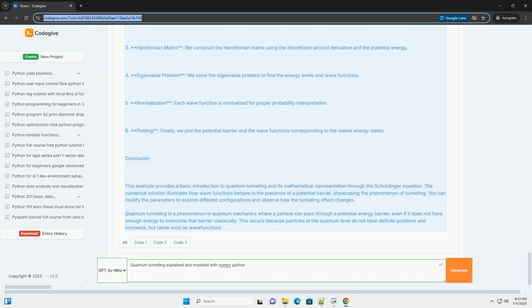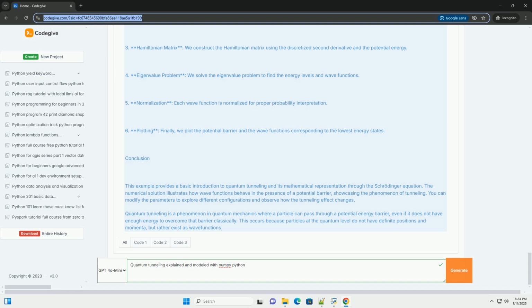Eigenvalue problem. We solve the eigenvalue problem to find the energy levels and wave functions. 5. Normalization. Each wave function is normalized for proper probability interpretation. 6. Plotting. Finally, we plot the potential barrier and the wave functions corresponding to the lowest energy states.